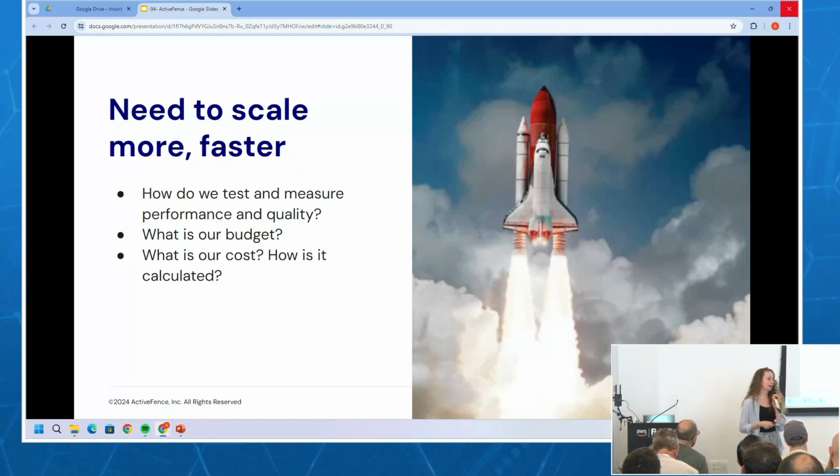First, how do we test and measure our performance? How do we even know what our quality is, right? If we scale, are we taking a quality hit? Are we at the right performance? So what do we care about? What are the metrics that we care about? Another important question is, what's our budget, right? So we bought this company, we got a bunch of clients, we got a different budget. Now, are we on budget, are we off budget? Who knows? And finally, what's our cost and how do we even calculate that?